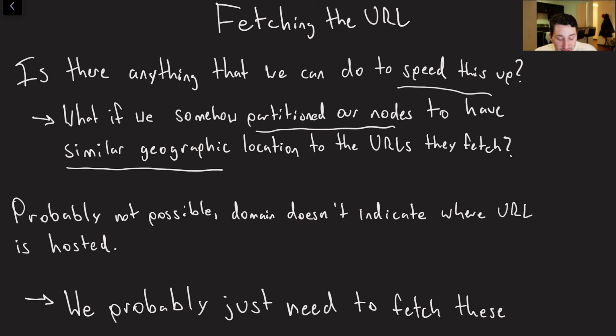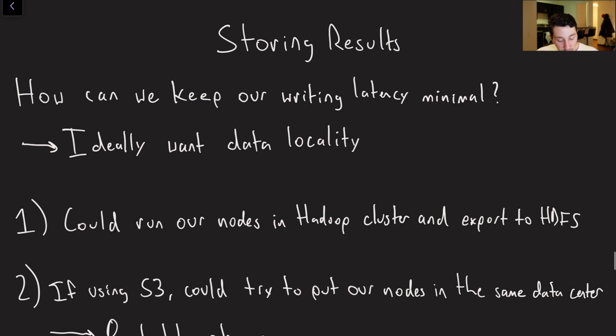It seems that the general consensus on that is that it probably doesn't work, just because the domain typically doesn't indicate where the URL is actually hosted, right? I might have a European domain, I might have a .uk, but at the end of the day, that doesn't necessarily mean the site is going to be hosted in the UK. So it's unclear. We might get some benefit from doing something like this, but for the most part, we're probably just going to have to eat the penalty of actually fetching the URL.